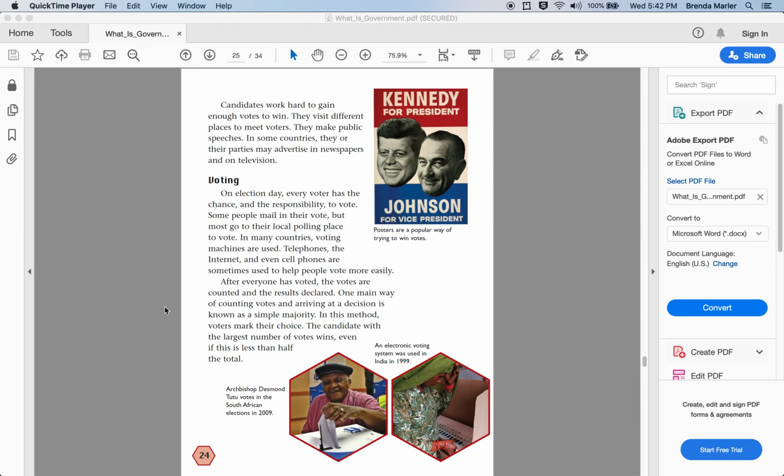One main way of counting votes and arriving at a decision is known as a simple majority. In this method, voters mark their choice. The candidate with the largest number of votes wins, even if this is less than half of the total. And then below, we see on the left-hand side, Archbishop Desmond Tutu votes in the South African elections in 2009. And to the right, an election voting system was used in India in 1999.